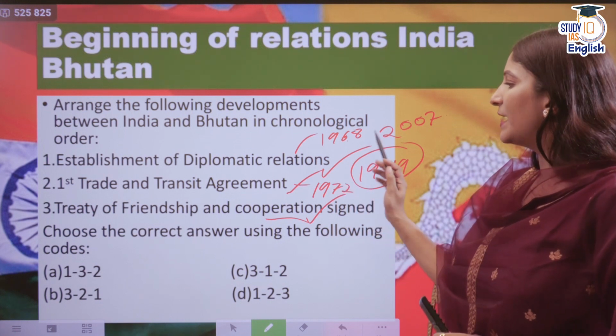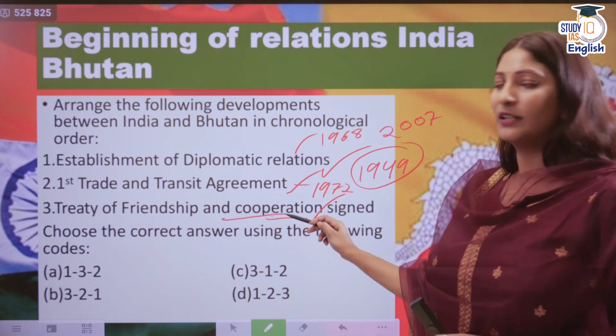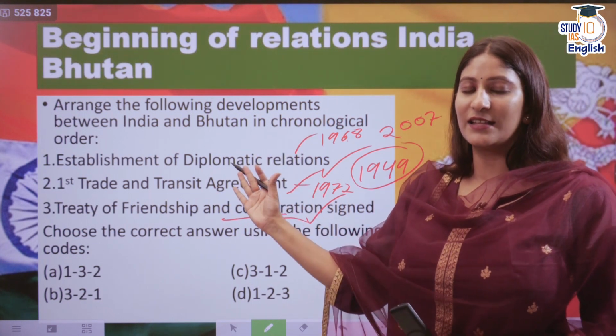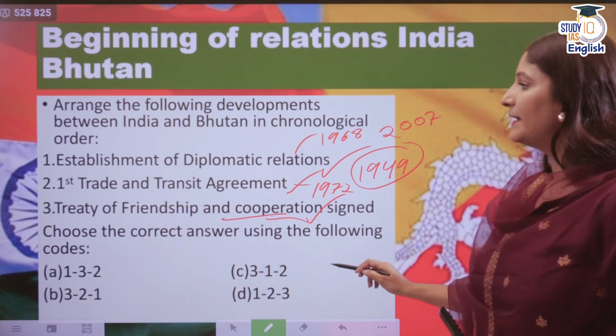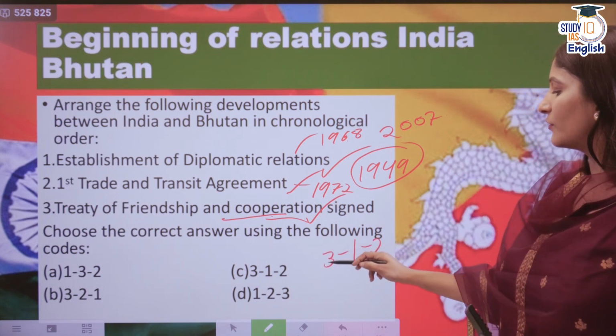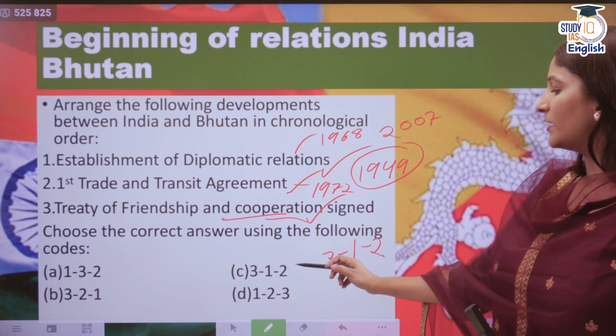So that makes the first one the third. That means in the chronological order, the first instance that took place is the third, then establishment of diplomatic relations, and finally the trade and transit agreement. So 312 is going to be the correct answer.